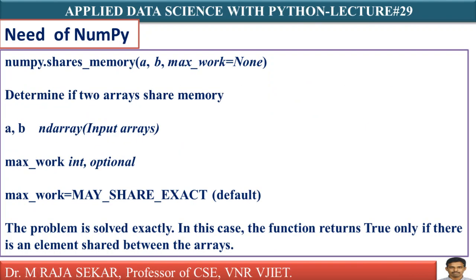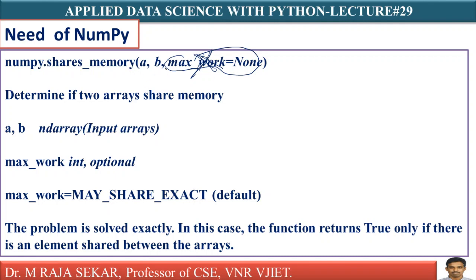Anybody can understand. NumPy dot shares_memory. This function takes 3 arguments: a, b, and max_work. In this lecture, I will explain this function for the first 2 arguments. I will discuss the third argument in my future classes. For the time being, don't bother about this third argument. Anyway, it is an optional argument.